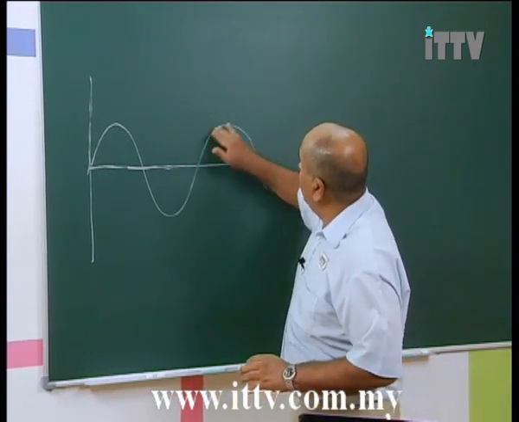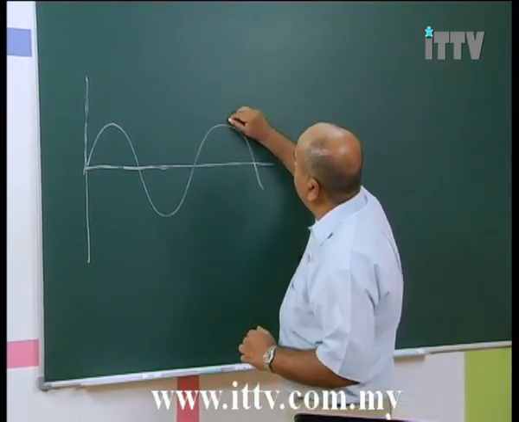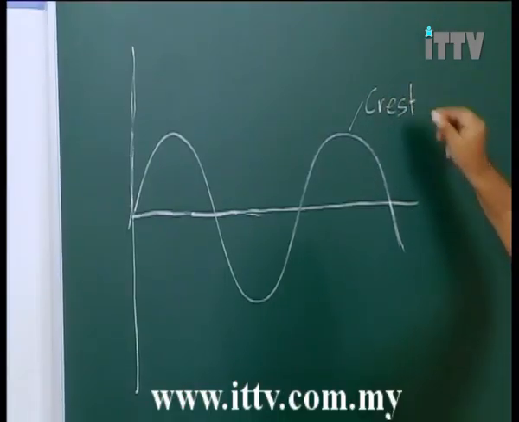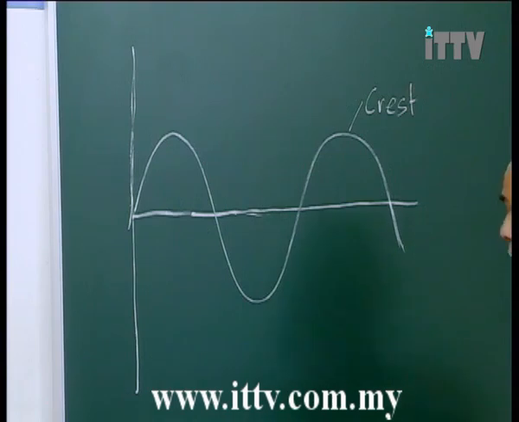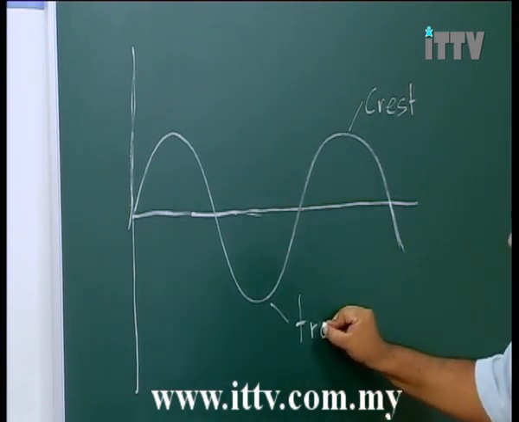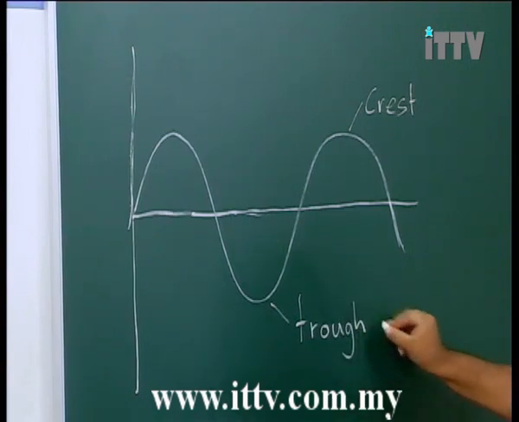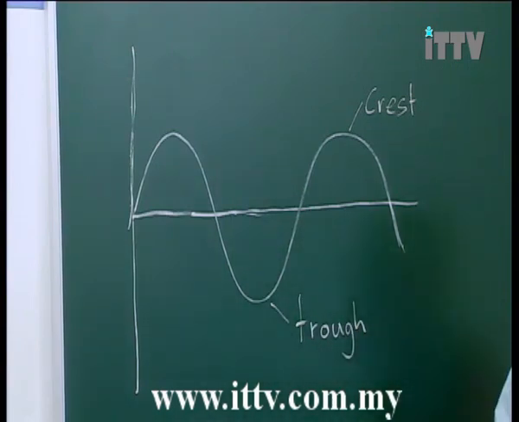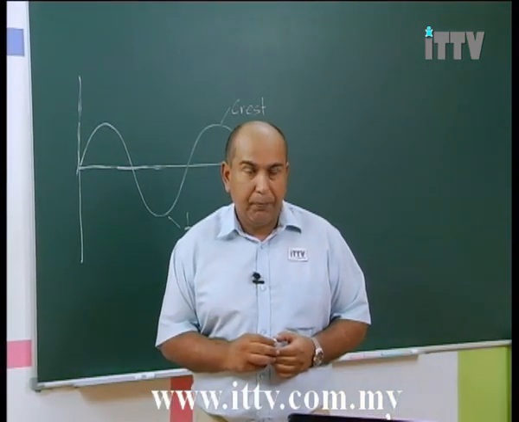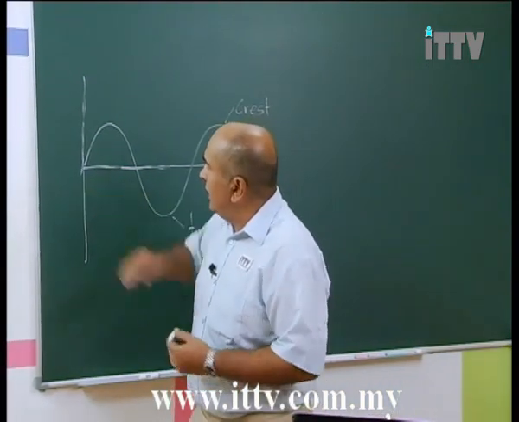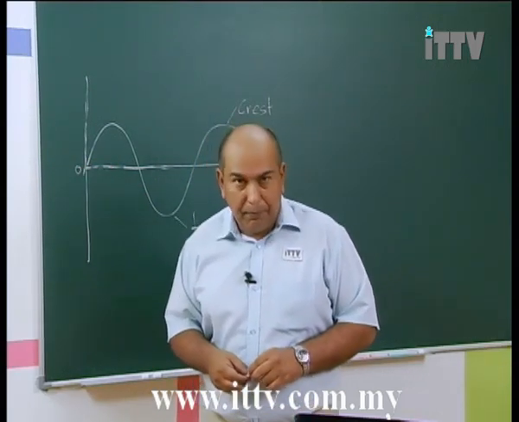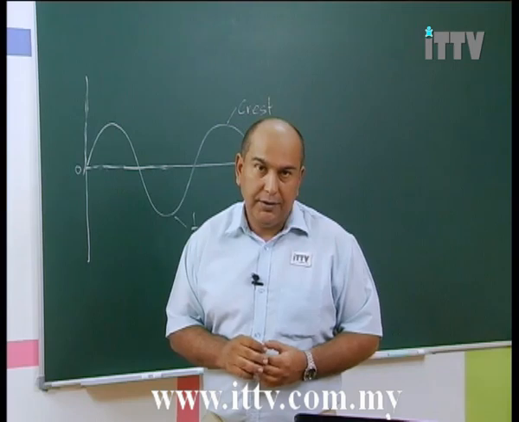The top of a wave, up here, we call this the crest. The lower part of a wave, over here, we call this the trough, like so. Now there are other key parts to a wave that we need to understand. This point here, which I'll mark with a 0, represents our equilibrium, our point of origin.